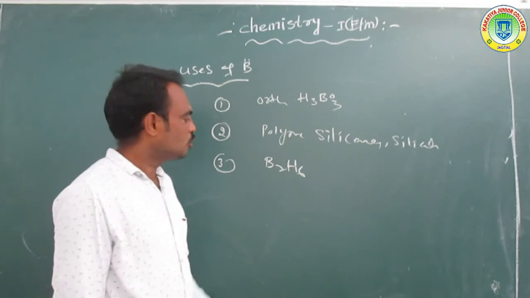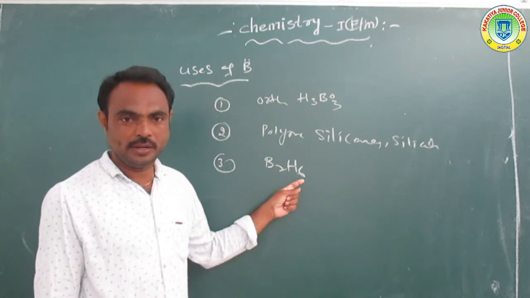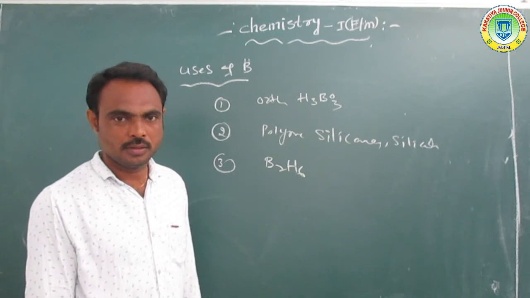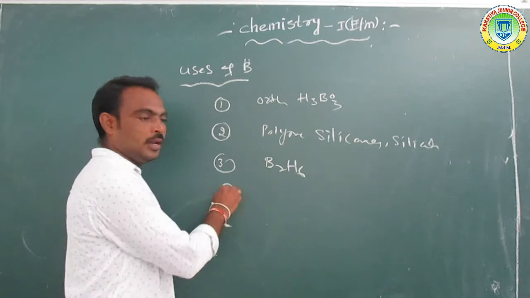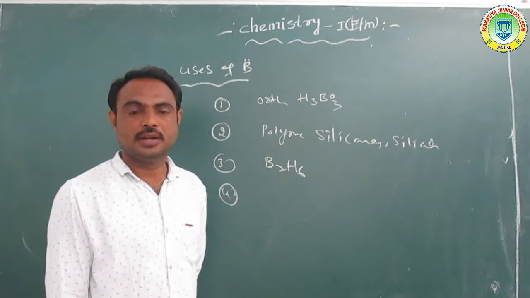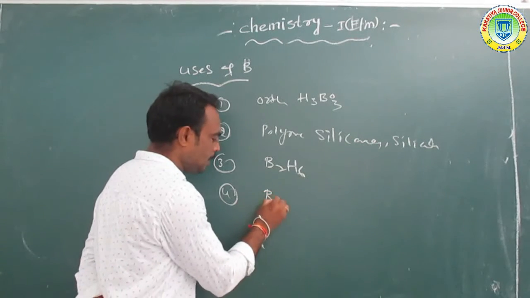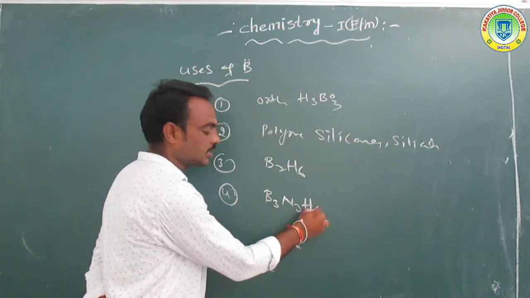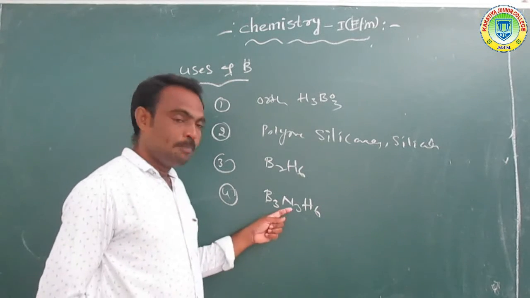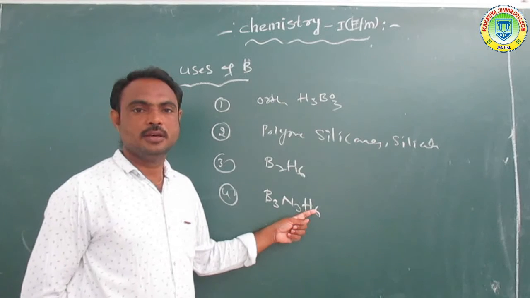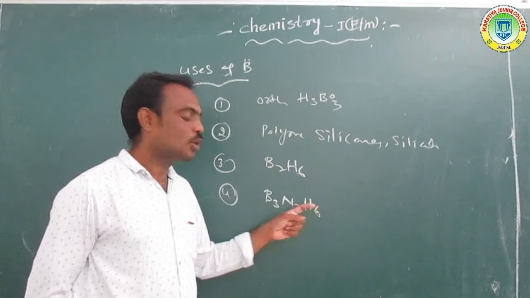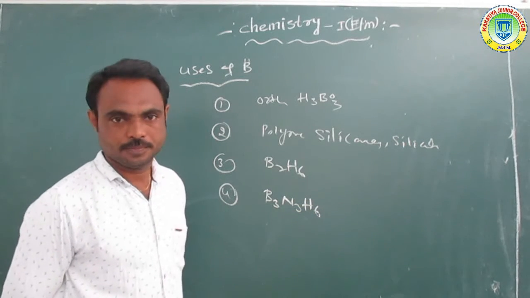Next, third one, it is mainly used for the preparation of a very important compound, that is B2H6. B2H6 means diborane. So it is used for the preparation of a number of compounds, like B3N3H6. B3N3H6 means borazole or borazine. It is also called inorganic benzene.